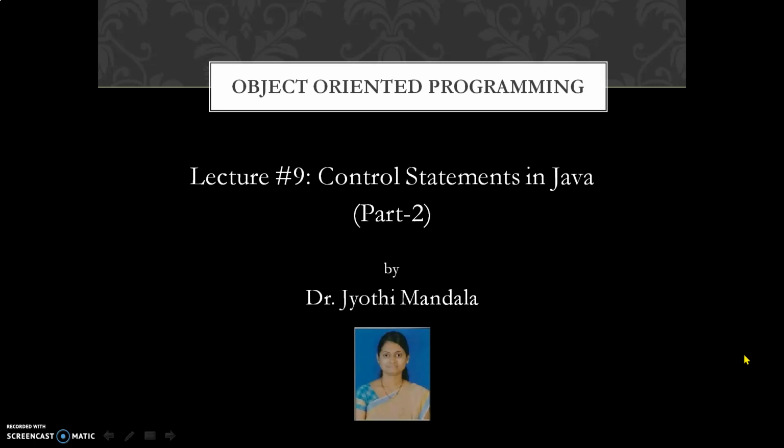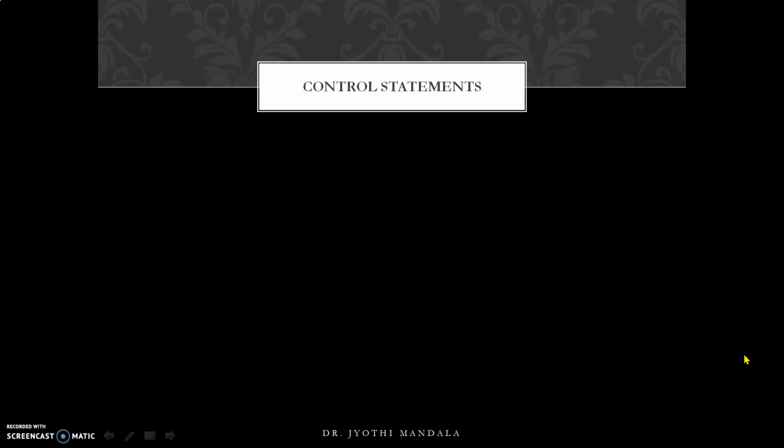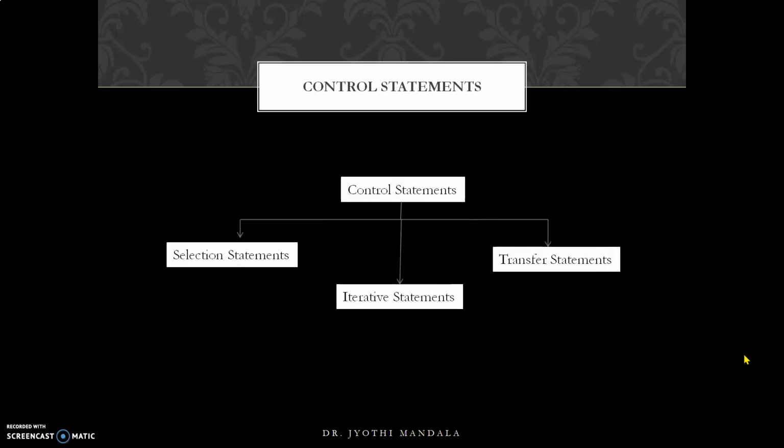In this lecture, we learn about the other two categories of control statements in Java. I'll repeat one more time what is the use of these control statements. Normally, the flow of execution will be in a sequential order, but if you want to change the flow of execution, then that can be controlled by using these statements, which are mainly categorized into selection statements, iterative statements, and transfer statements. So in the last video, we already learned in detail about these selection statements with a syntax, flowchart, and example. In this video, let us learn about these two.